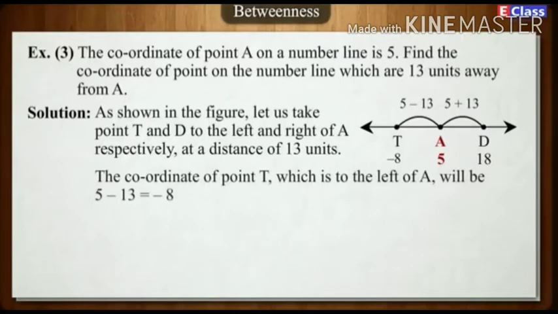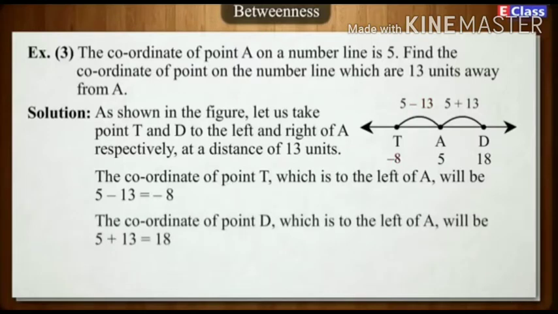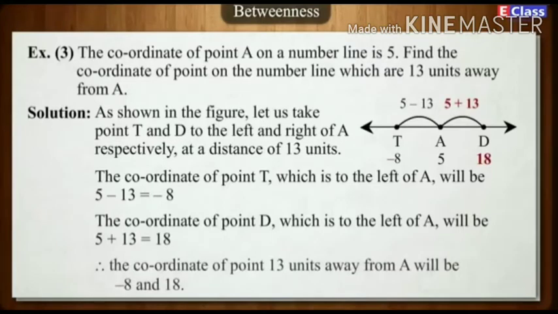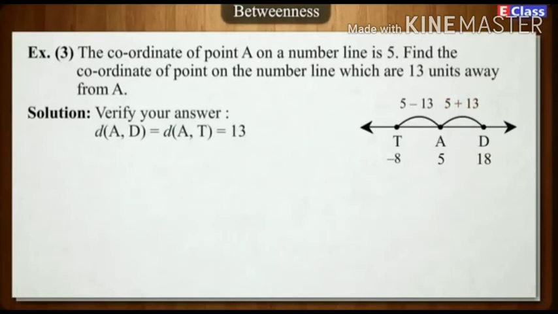The coordinate of point T, which is to the left of A, will be 5 minus 13, which is equal to minus 8. The coordinate of point D, which is to the right of A, will be 5 plus 13, which is equal to 18. Therefore, the coordinates of points 13 units away from A will be minus 8 and 18. Verify your answer. AD is equal to AT, which is equal to 13.